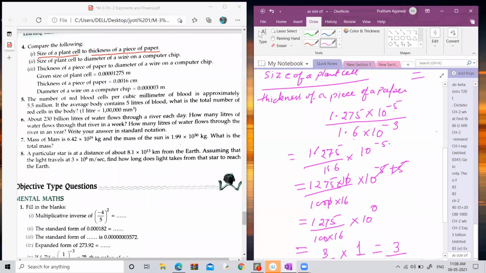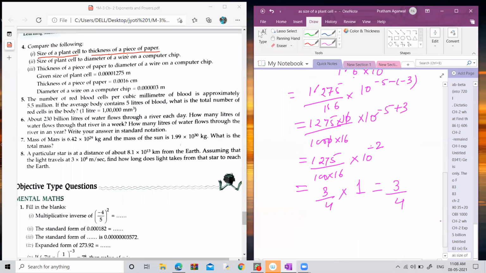So when it goes in the numerator, it becomes +3. So it becomes how much? It is -3. Okay. So when you subtract it, it becomes -5 + 3 and it becomes how much? -2. Okay. Now in the denominator, there is 10 to the power square. Just wait a minute.